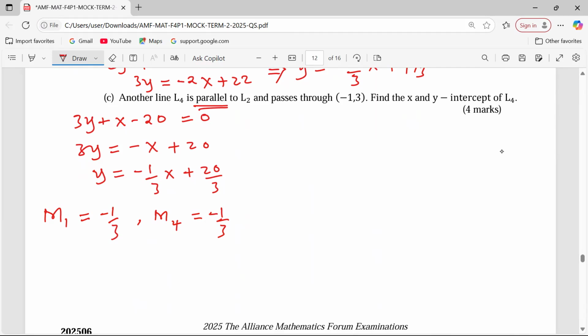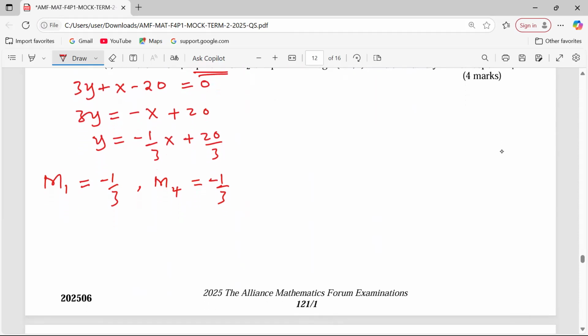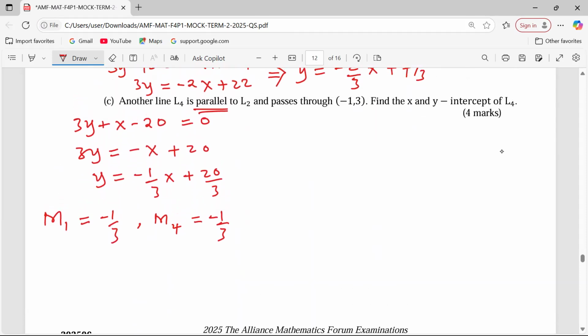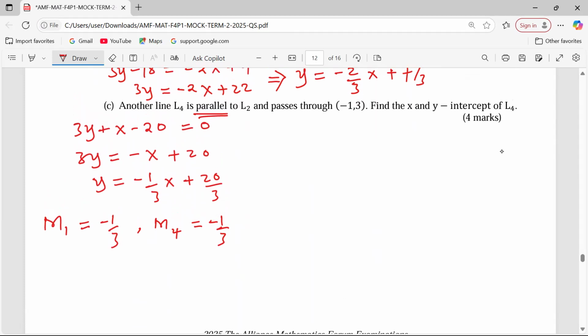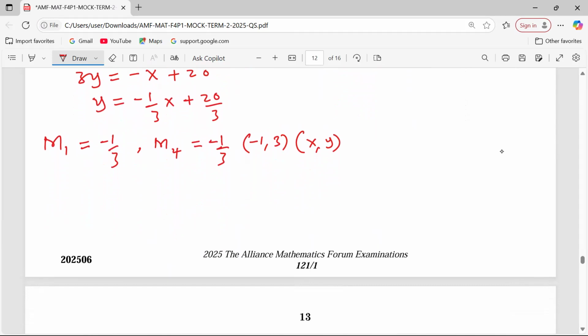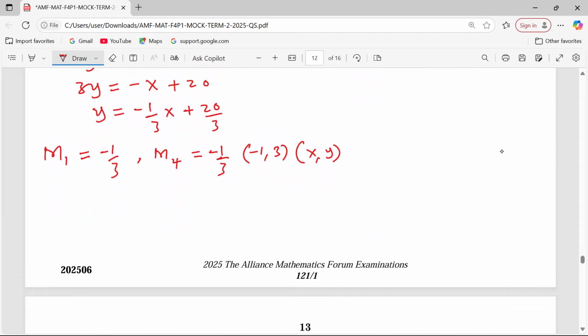Okay, now at this step, ladies and gentlemen, we need the equation, because line 4 passes through (-1, 3). We can use (-1, 3) and another coordinate (x, y) for us to express the gradient. After expressing the gradient, we shall be in a position to talk about the x-intercepts and also the y-intercepts.